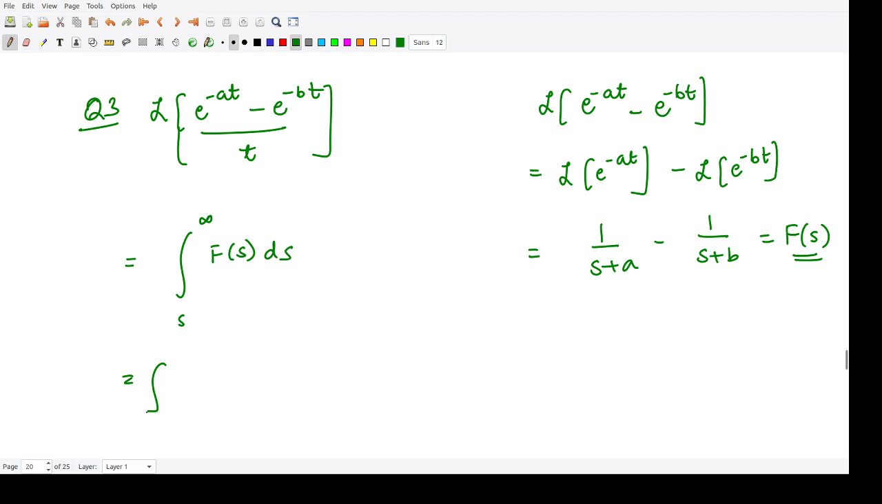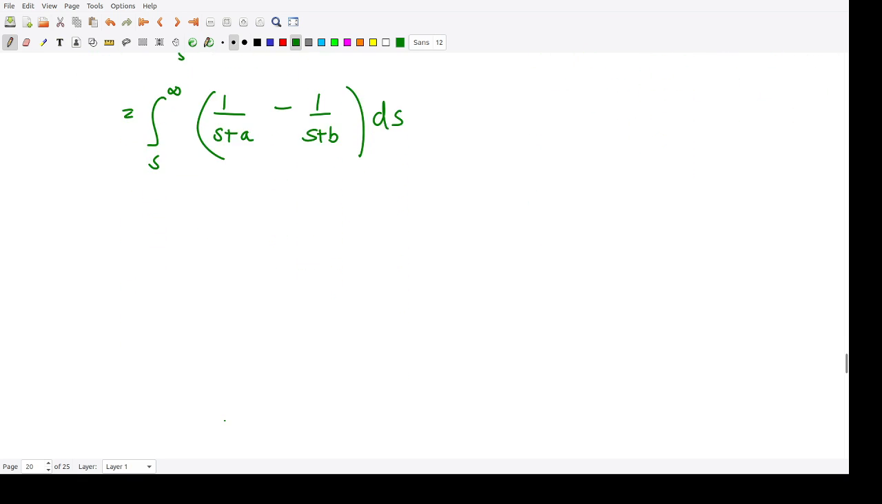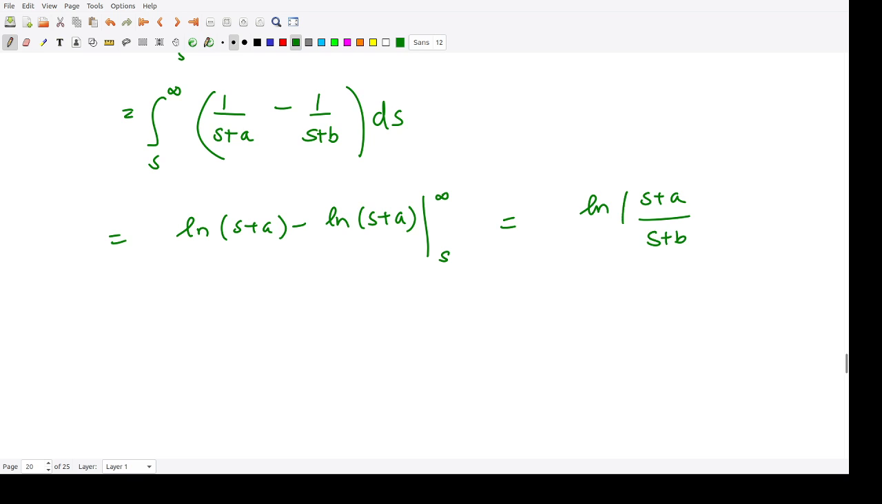So our f of s here is 1 upon s plus a minus 1 upon s plus b, times ds. Now again performing the integration, it would be ln of s plus a minus ln of s plus b, and the limits vary from s to infinity. Again you can write this to be ln of s plus a divided by s plus b, and the limits vary from s to infinity.